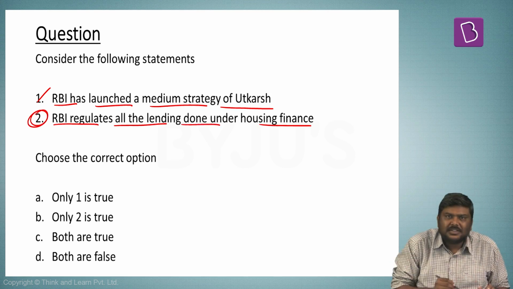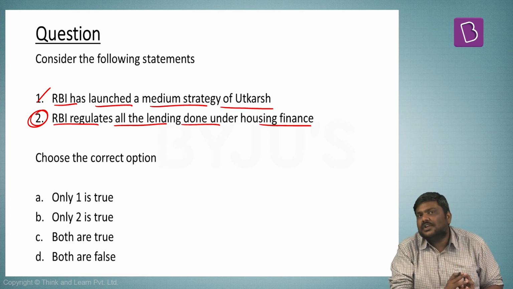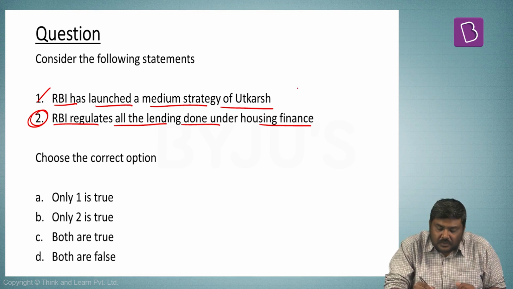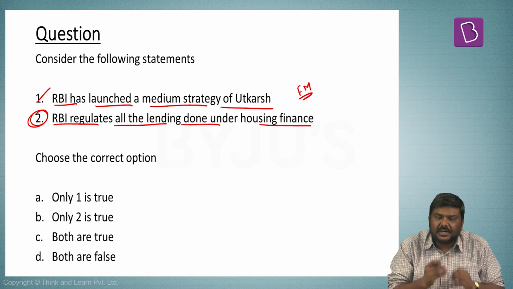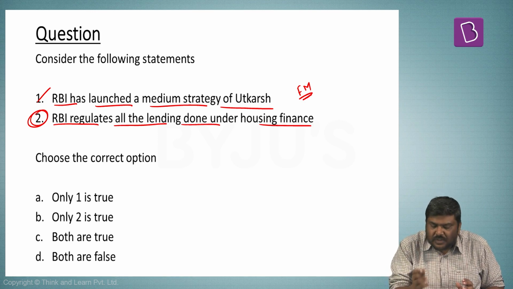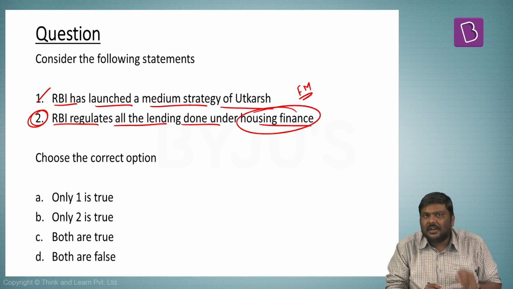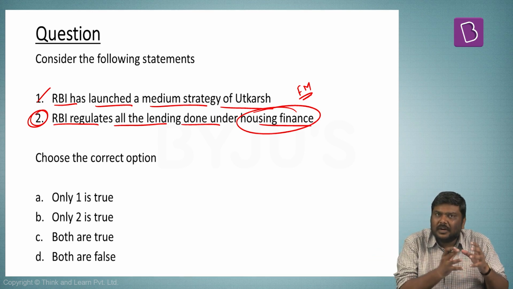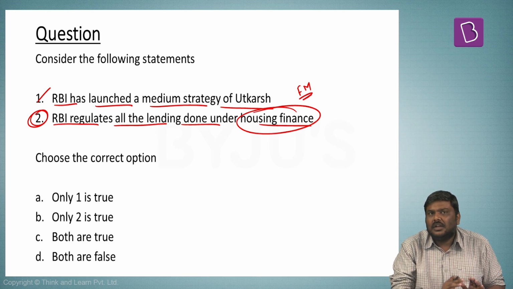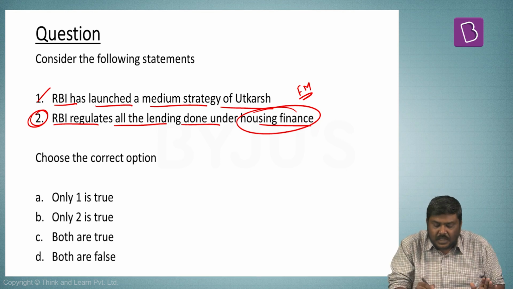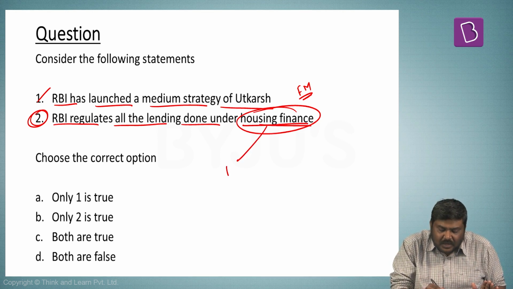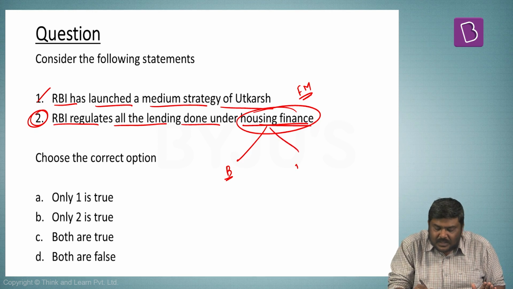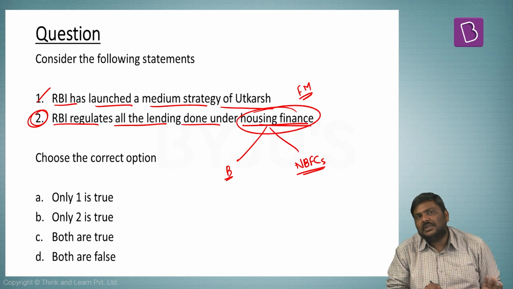This is a statement based on the current affairs discussion. Very recently, Finance Minister in the budget has stated that the housing finance or the regulation related to housing finance will be brought under the control or regulation of RBI. Now, what is the issue here? Issue is housing finance can be done by banks as well as NBFCs, non-banking financial companies.